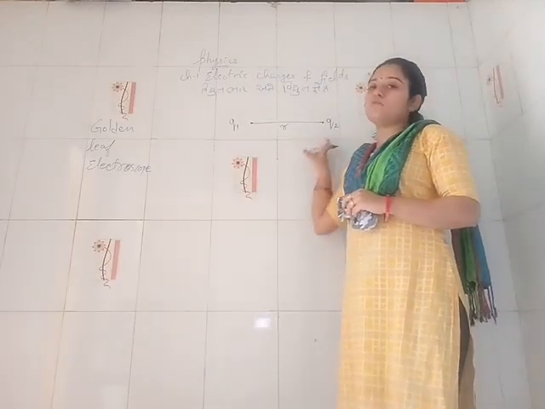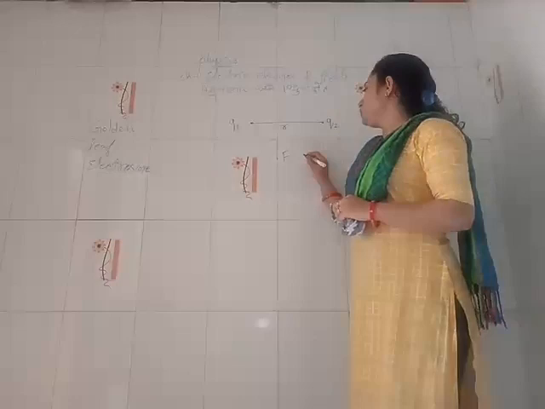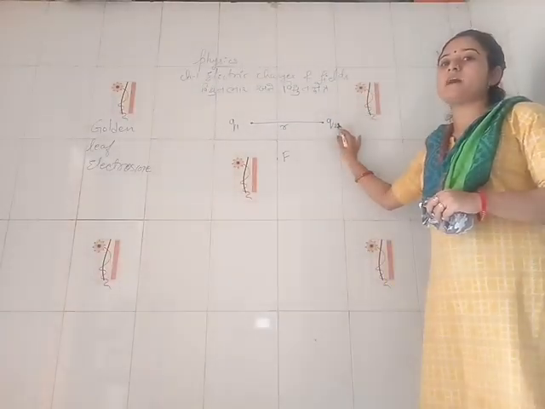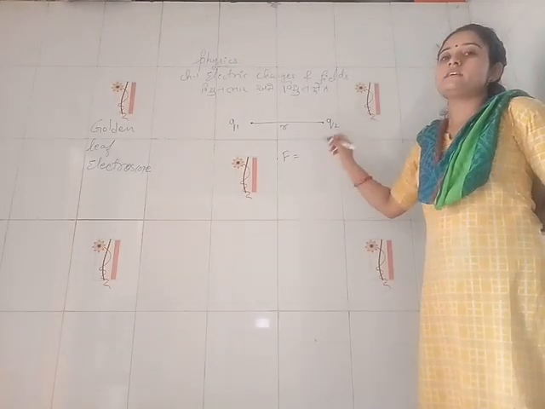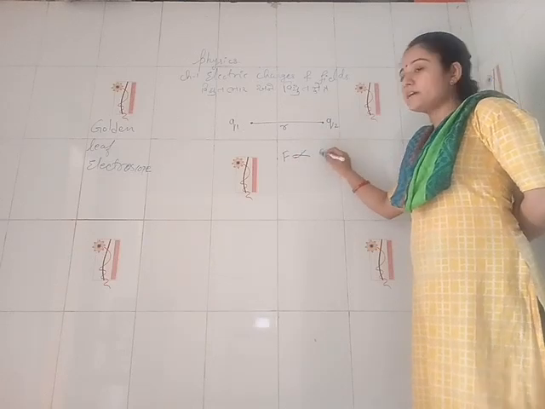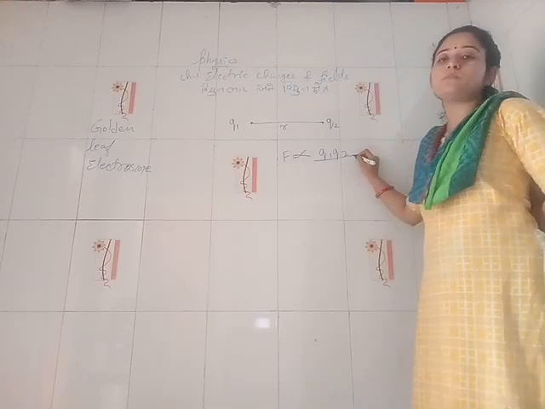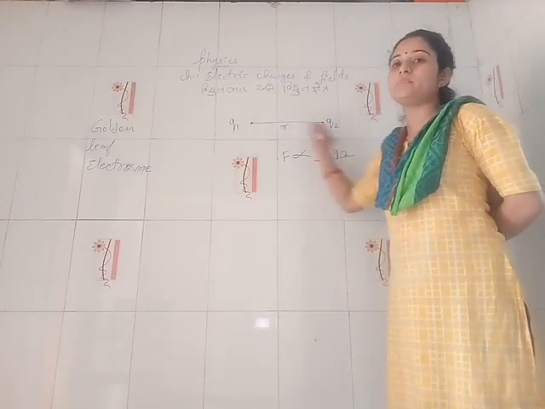So Coulomb's law states that the force between two charges Q1 and Q2 separated by the distance r is directly proportional to the product of their charges and inversely proportional to the square of the distance between them.